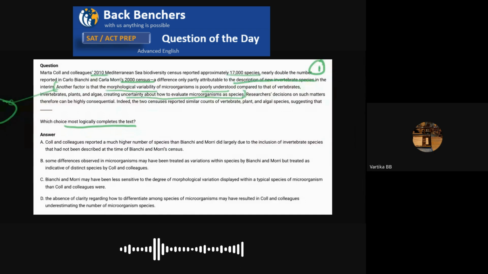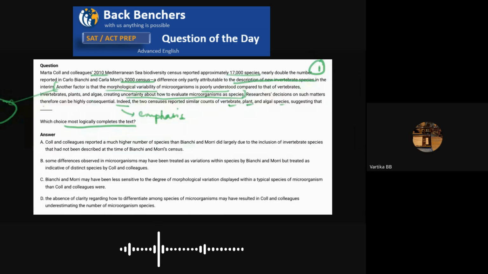Researchers' decisions on such matters, therefore, can be highly consequential. Indeed, this is an emphasis word, so it will talk about the same thing that we were talking about before. The two censuses reported similar counts of vertebrate, plant, and algal species, suggesting that.